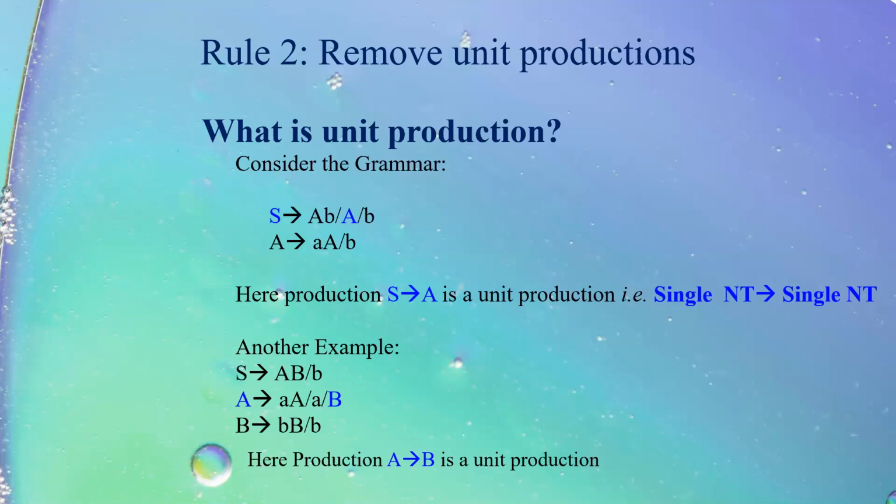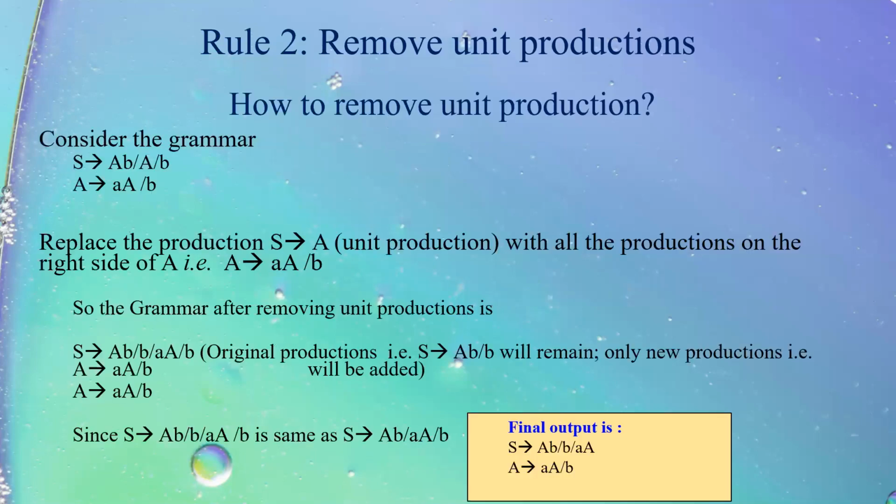Now, if we are supposed to convert a grammar into Chomsky normal form, first rule says we have to remove epsilon production. We have already covered. Next rule says we have to remove unit production. Now, point arises, how we will remove the unit production. Say for example, we have a grammar, S tends to capital A, small b, or capital A or B. A tends to small a, capital A or B. What is the unit production? S tends to capital A. Now we have to remove this unit production.